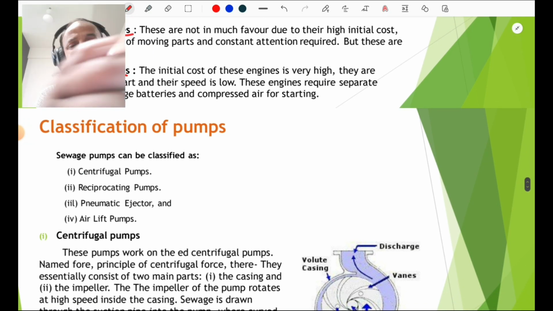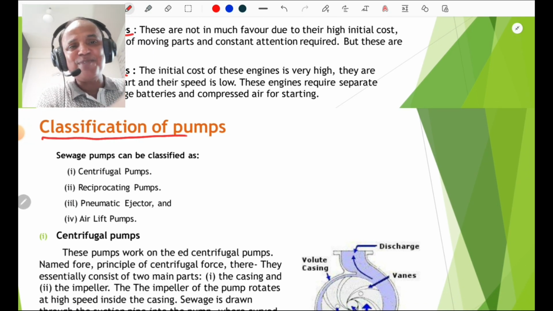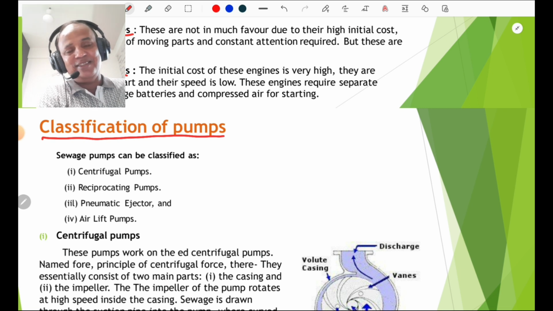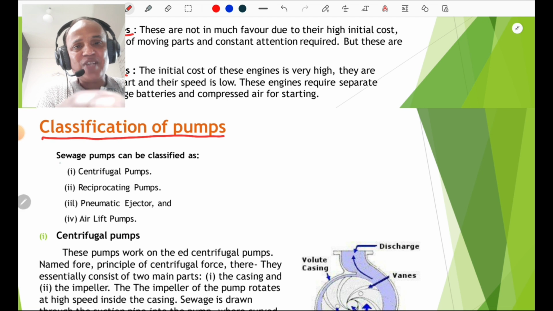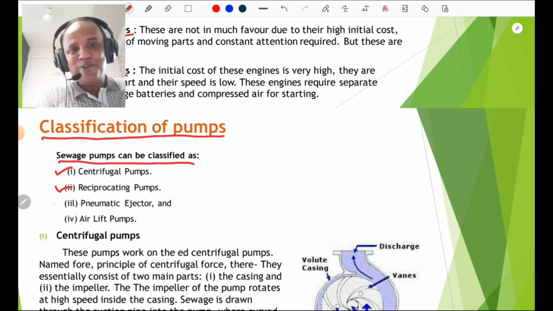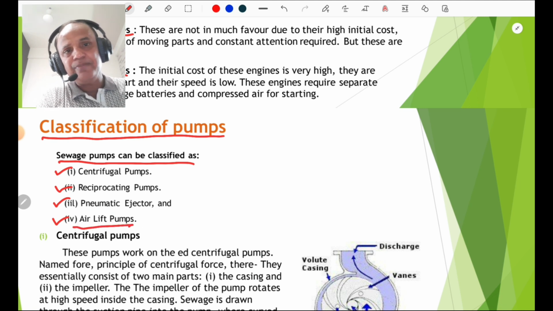Then classification of pumps. We are going to discuss these pumps broadly in fluid mechanics or hydraulics. The sewage pumps can be classified as, you must know, the centrifugal pump, second the reciprocating pump, and two other types, pneumatic ejectors and airlift pumps. These airlift pumps are popular nowadays.